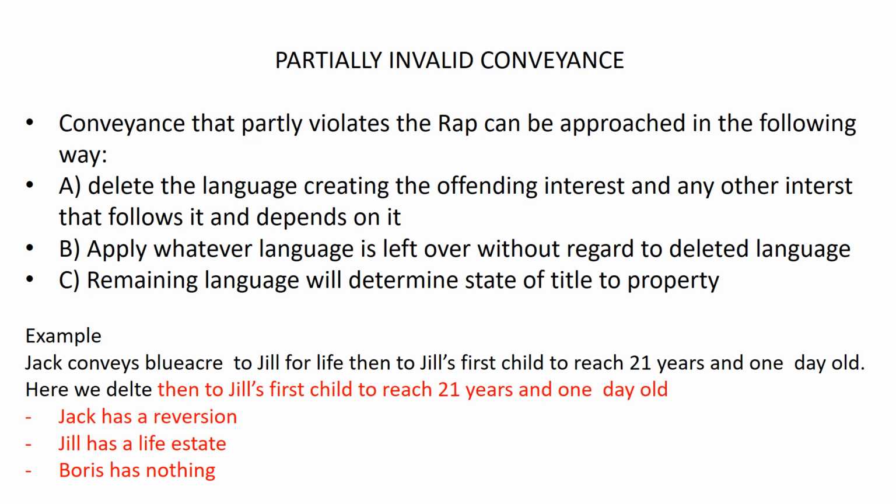Example: Jack conveys Blue Acre to Jill for life, then to Jill's first child to reach 21 years and 1 day old. Here we delete "then to Jill's first child to reach 21 years old." So Jack has a reversion, Jill has a life estate, and Boris has nothing.